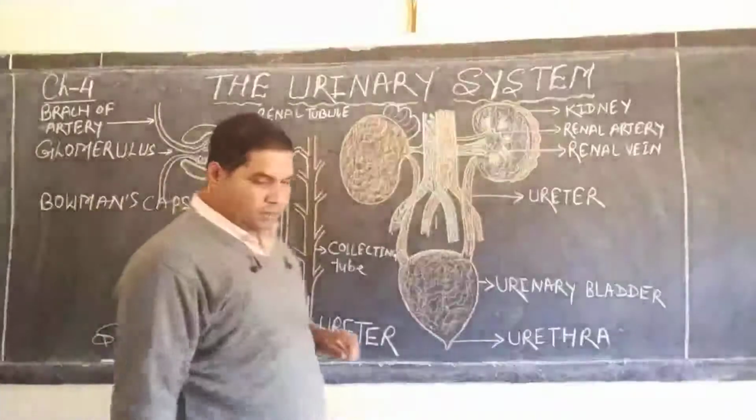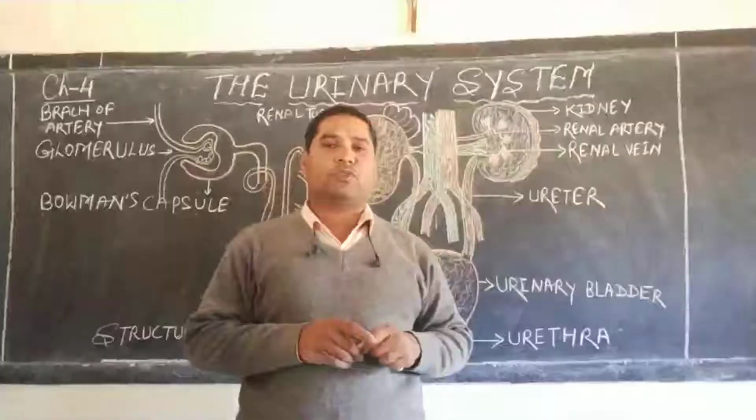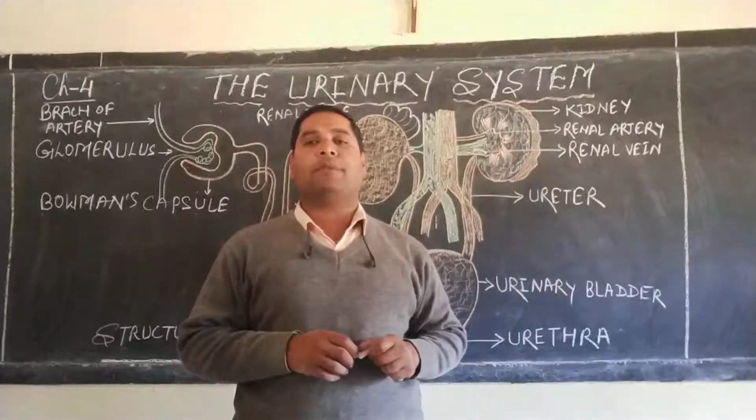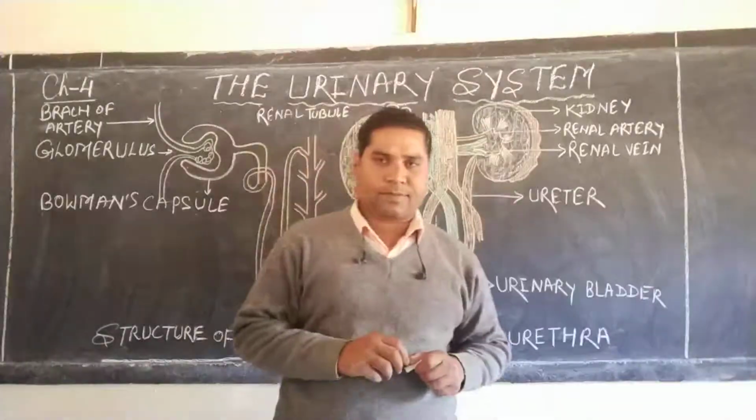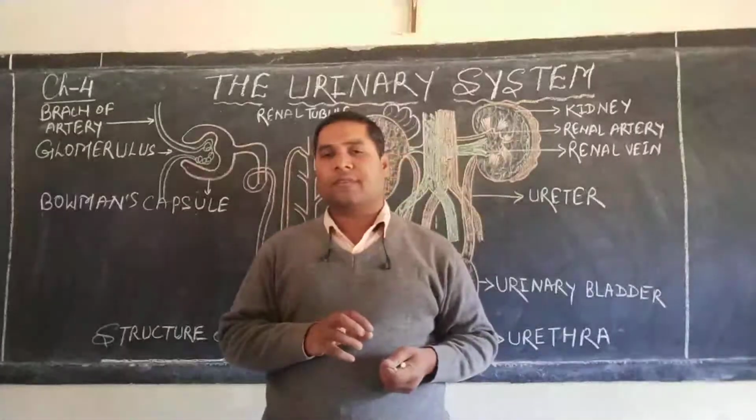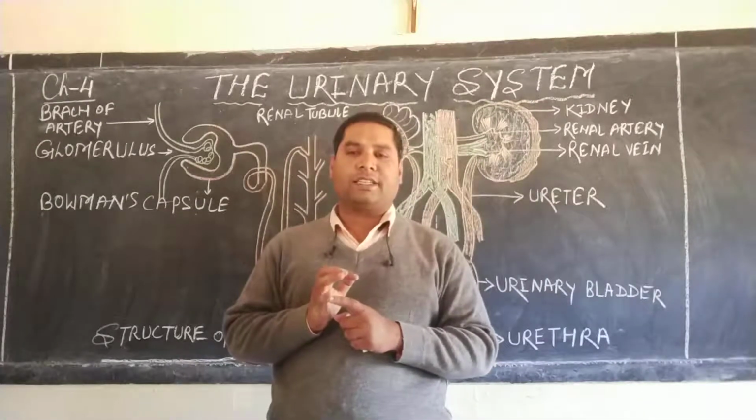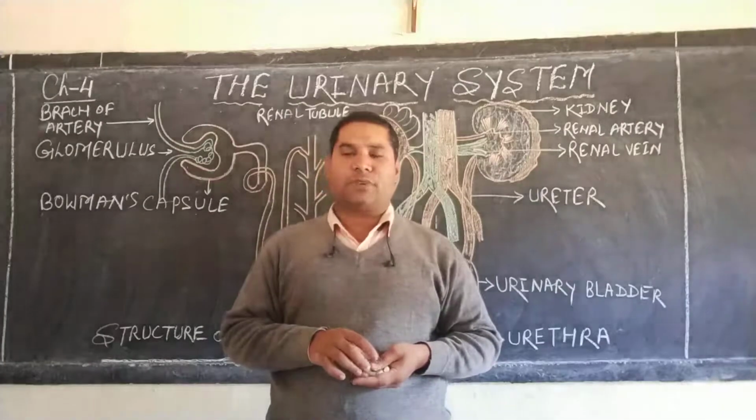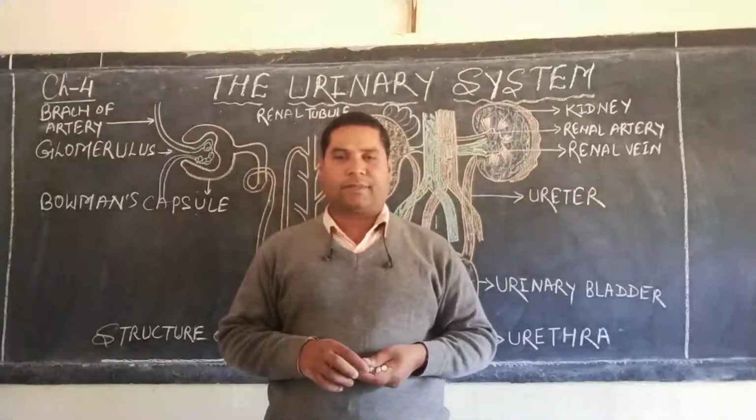Dear student, what do you mean by urinary system? The system which is used to remove waste out of the body in the form of urine is known as the urinary system. The composition of urine is water, urea, uric acid and nitrogenous salt. So dear student, in this video I will explain to you about the functioning of the kidney.